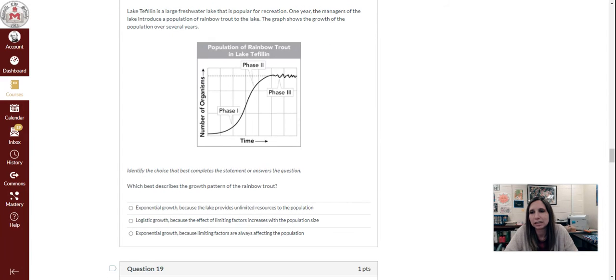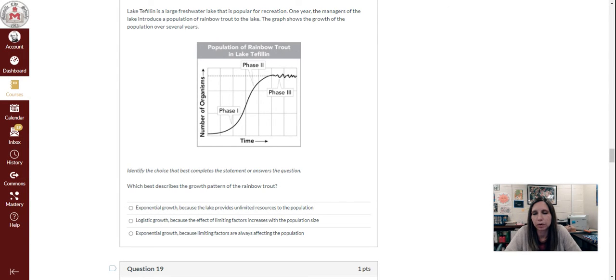Question 18. Lake Teflon is a large freshwater lake that is popular for recreation. One year, the managers of the lake introduced a population of rainbow trout to the lake. The graph shows the growth of the population over several years. Identify the choice that best completes the statement or answers the question. Which best describes the growth pattern of the rainbow trout?